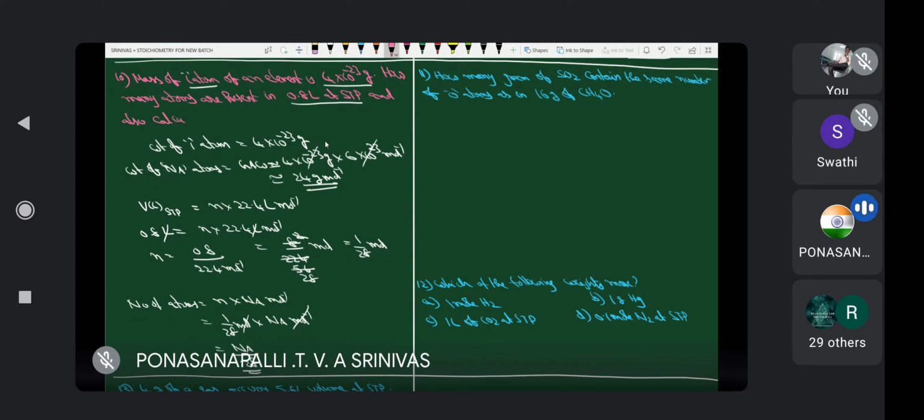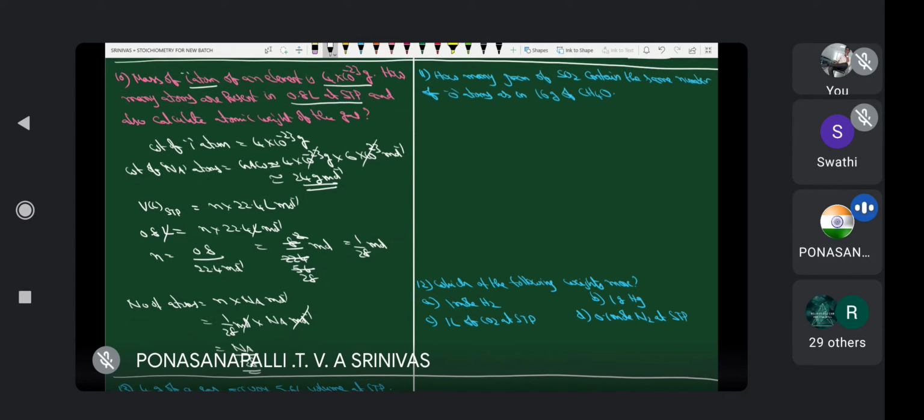And also calculate the atomic weight of the gas. Clear? Now it is okay. Now let us take the next one.